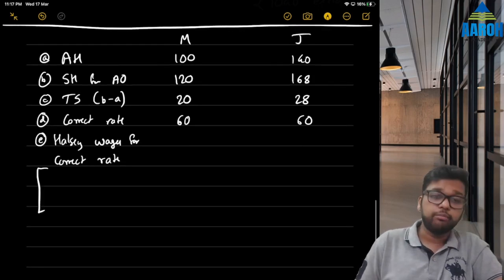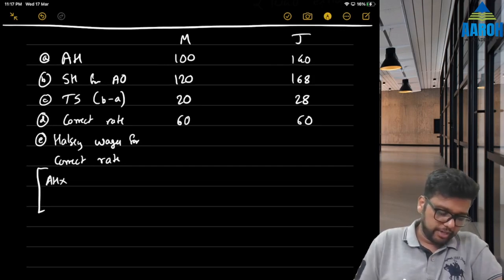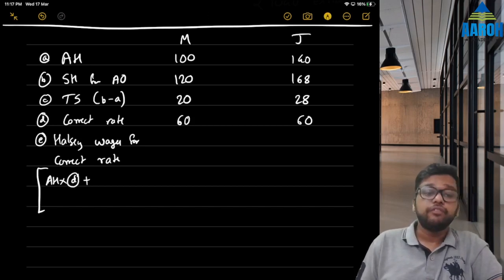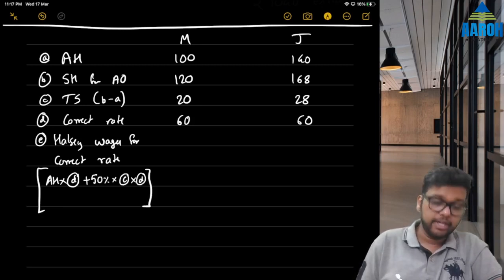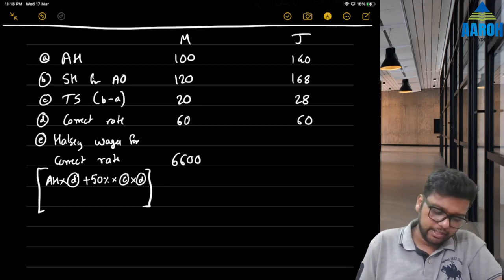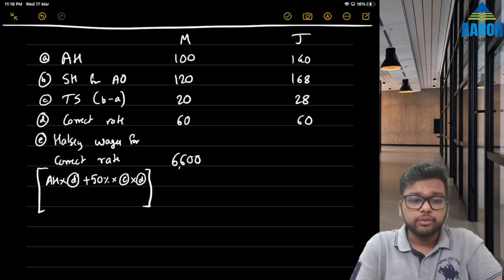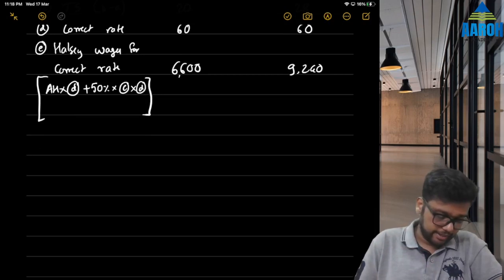For the correct rate, it will be time taken, that is actual hours, into time rate, point number D, plus 50% of time saved, point number C, into time rate, point number D. So for M, 100 into 60 plus 50% of 20 into 60 gives us 6600. For J, 140 into 60 plus 50% of 28 into 60 gives us 9240. This is for the correct rate.